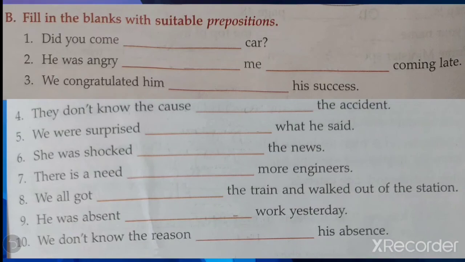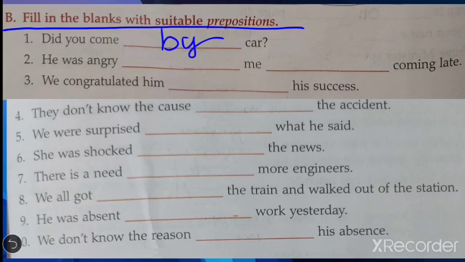Now look at number 1. First of all, look at the heading: fill in the blanks with the suitable prepositions. Did you come dash car? Did you come dash car? Did you means travel. So what will come here? By car. Number 2. He was angry dash me dash coming late. Here general prepositions you have to use, not only prepositions of travel, okay? So he was angry with me, not on me, with me for coming late.